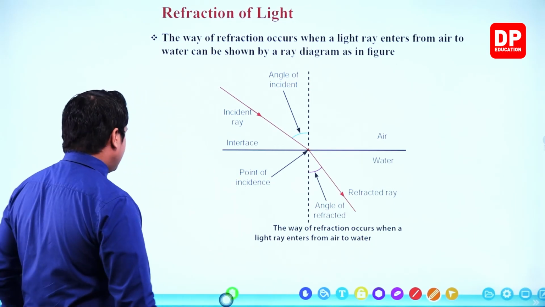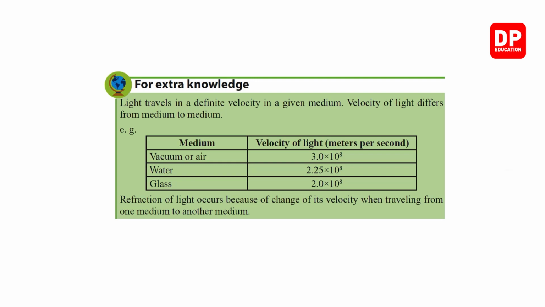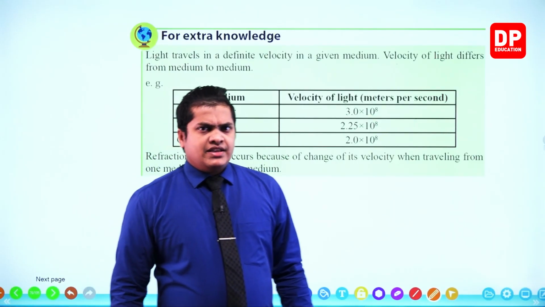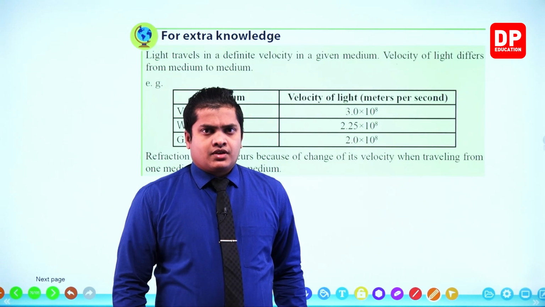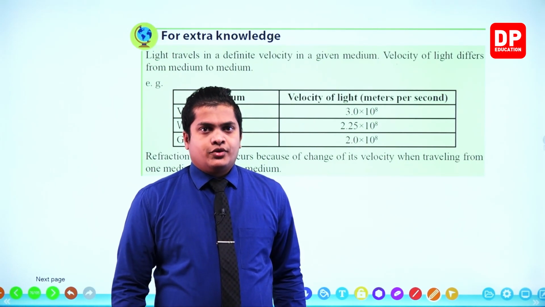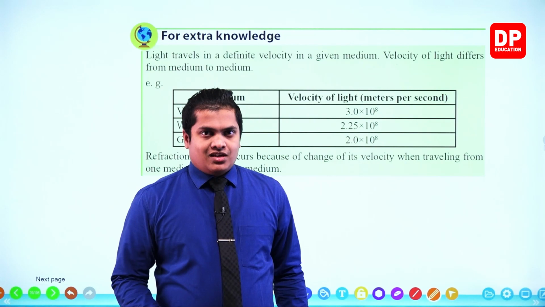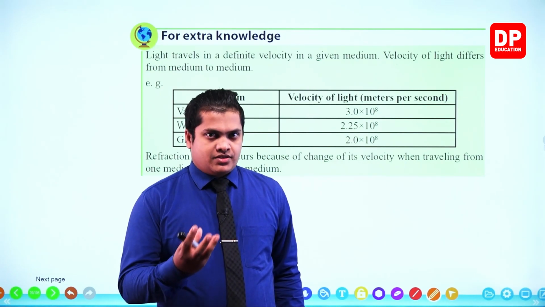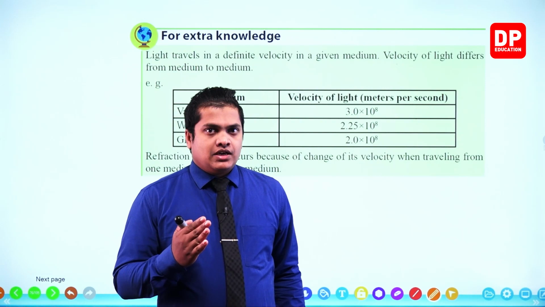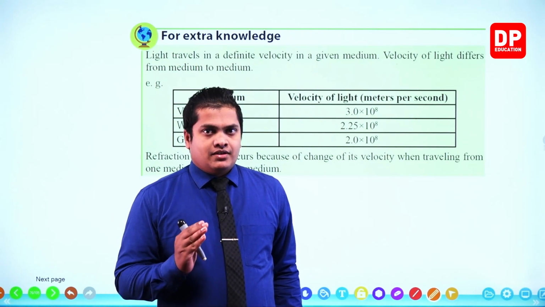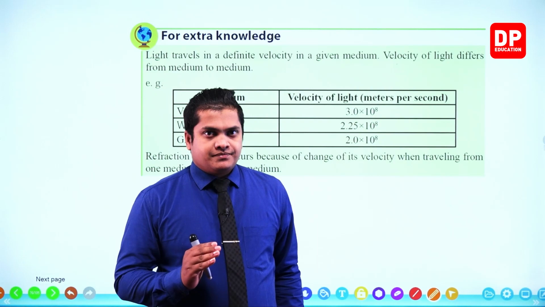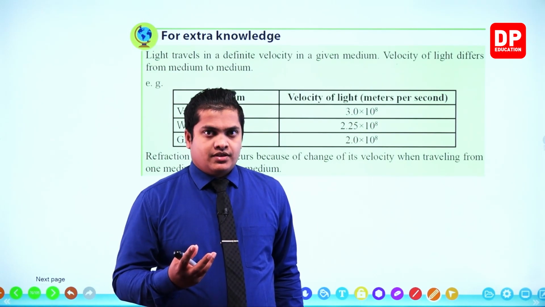Now let's see the other contents for your extra knowledge. Light travels at a definite velocity in a given medium. The velocity of light differs from medium to medium. The speed of light is a universal constant, my dear children. Universal constant means that no matter, whether solid, liquid or gas, can break the speed of light. It's a universal constant, right?